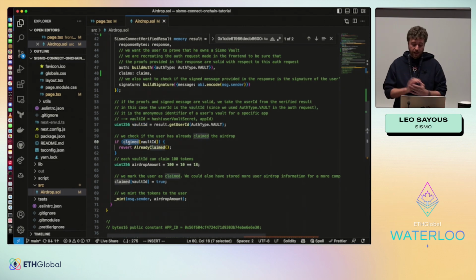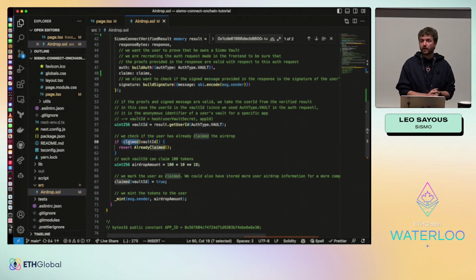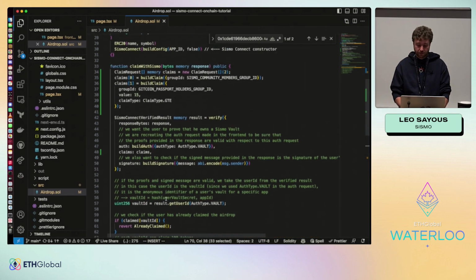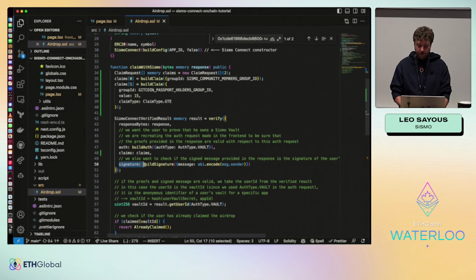We nullify the vault ID as already claimed. So it's made here. And we verify that the vault ID was not used before. And we mint to the sender the amount. Here we can see also the signature, which contains inside my address. And it's used to avoid the front running I told you about.